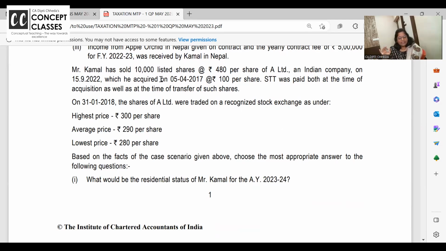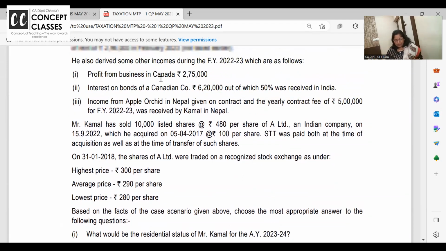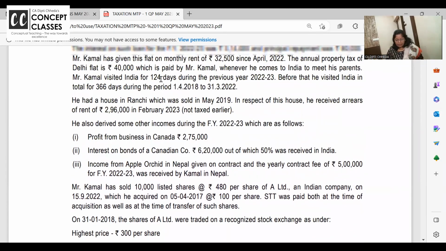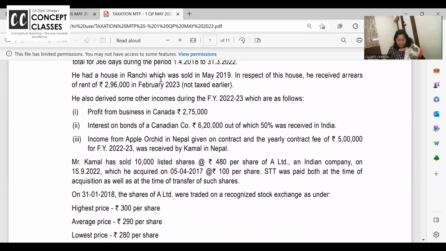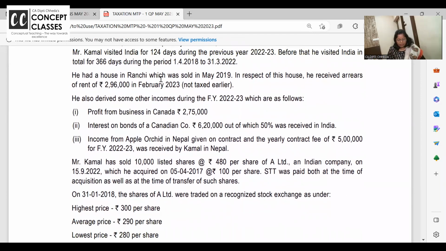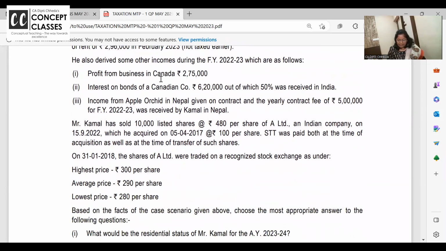Ma'am, how do we decide that his income in India is more than 15 lakhs? Pick up your calculator. You can do it orally. Rental income, then bonds. Whatever he has earned in Canada, Nepal, don't consider all that. But 50% of 620 is received in India. And then he has sold 10,000 shares at 480. Pick up your calculator. And which he acquired for 100. Okay, for the capital gain purpose.